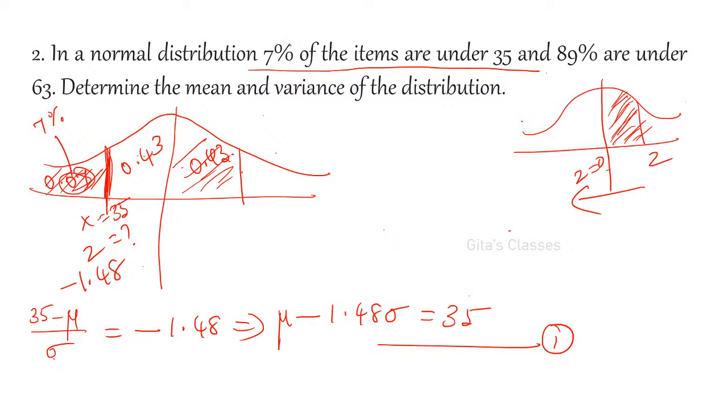Understood? The next equation: this is only one set of data. I told you two sets of probabilities will be given. So one we have used and we have found. Yes, ma.